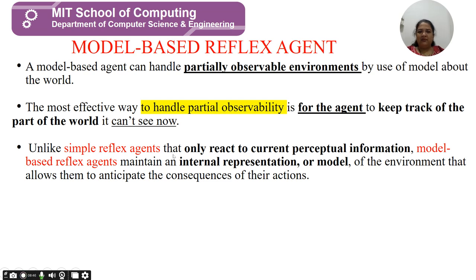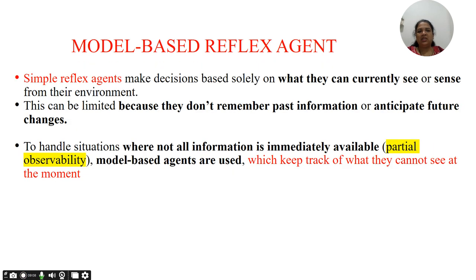Unlike the simple reflex agent that only reacts to current perceptual information, model-based agents maintain an internal representation, or model, of the environment that allows them to anticipate the consequences of their actions. So these are a little different from the simple reflex agent in terms of the environments where they can work. The simple reflex agent makes decisions based solely on what it can currently see or sense from the environment.